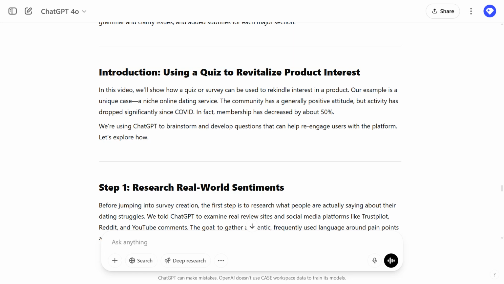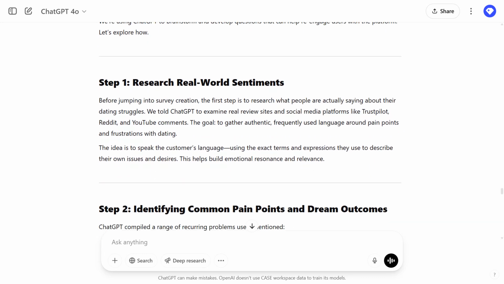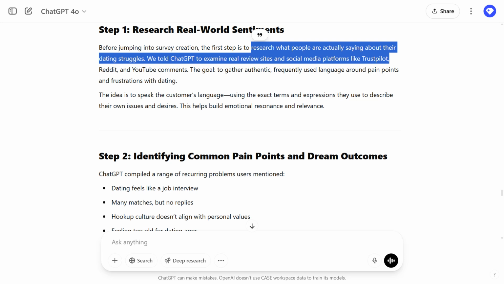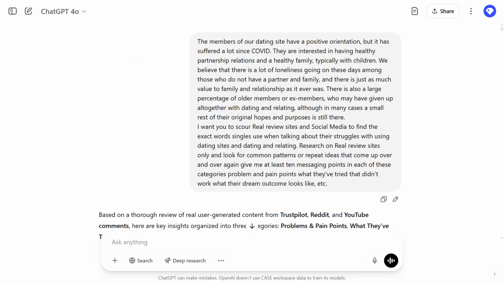The first thing we do, before we ask ChatGPT what questions to make for the quiz, is get some feedback on what people are actually saying in the field. What problems are they having? We will tell it to do some research. What are they actually saying about their problems? And we should survey that with a question like this here.